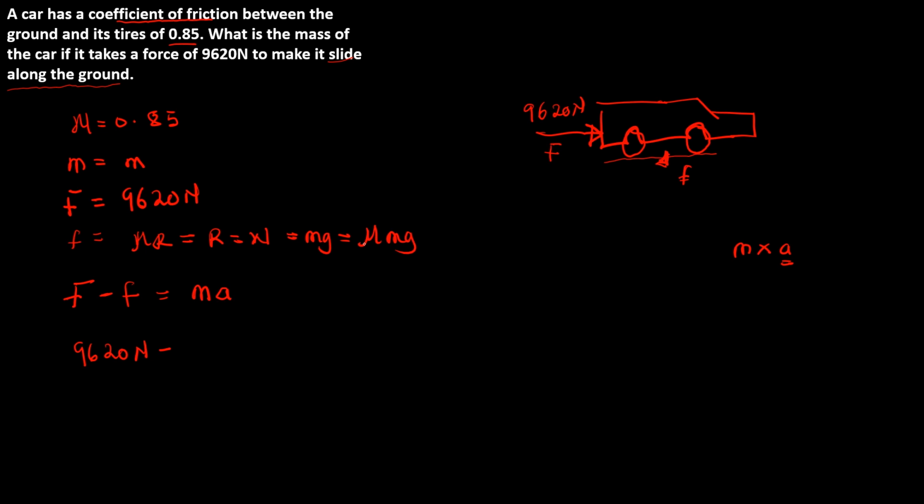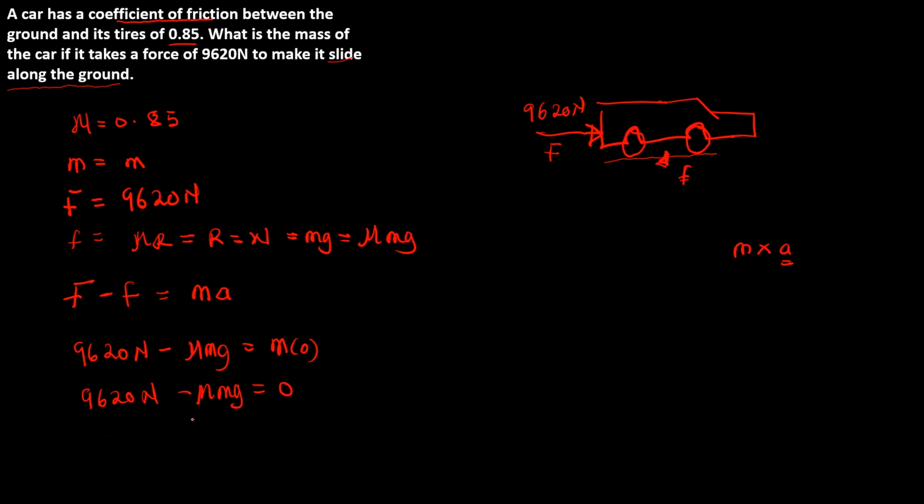This time the car does not move and the acceleration is equal to 0. So 9,620 newtons minus mu mg is equal to 0.